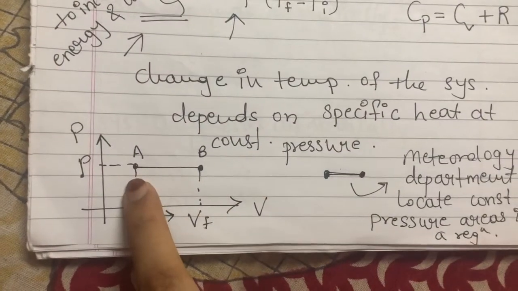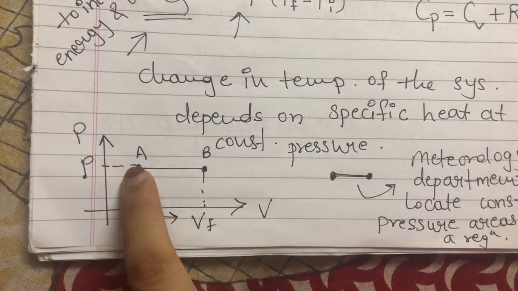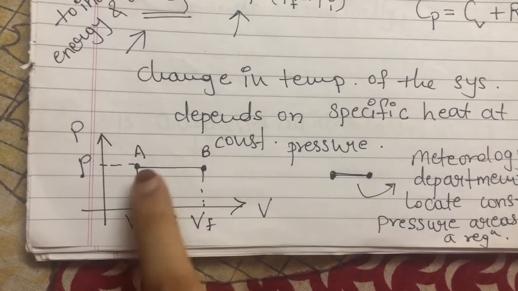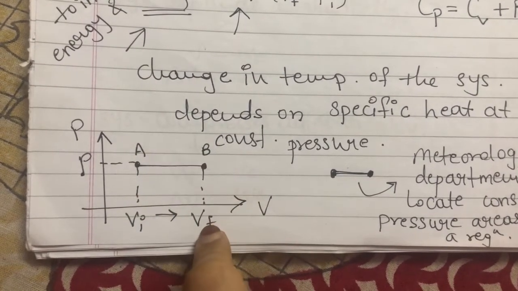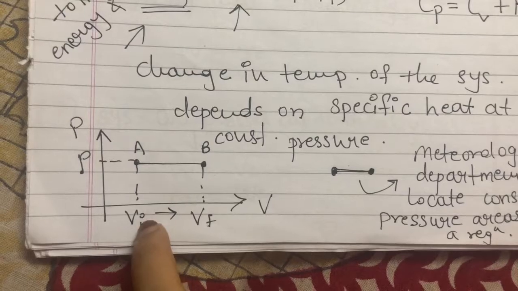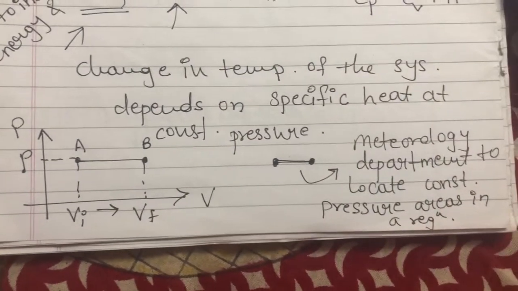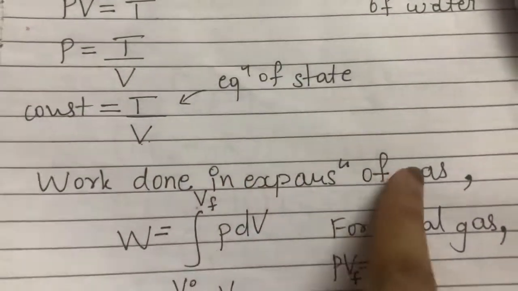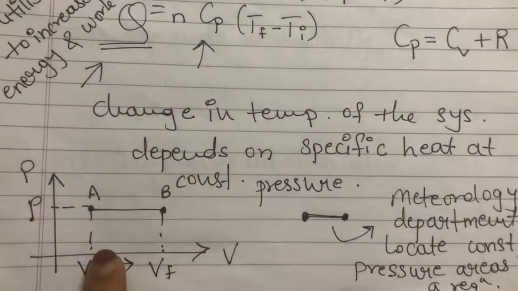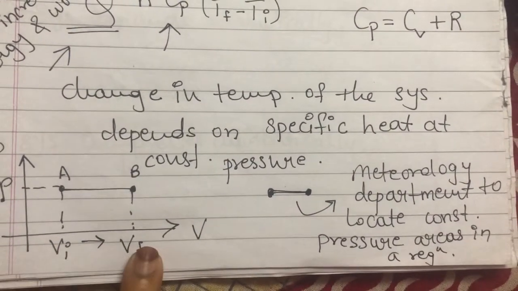Now the PV diagram for an isobaric process: pressure remains constant at the initial state and final state, but the volume changes. At the initial state the volume is Vi, at the final state the volume is Vf. So if you see, we are moving from Vi to Vf, meaning there is expansion of gas. That's the reason we were finding this, right? Work done in expansion of gas. So even the graph is showing us work done in expansion of gas. That's the reason the volume is increasing.